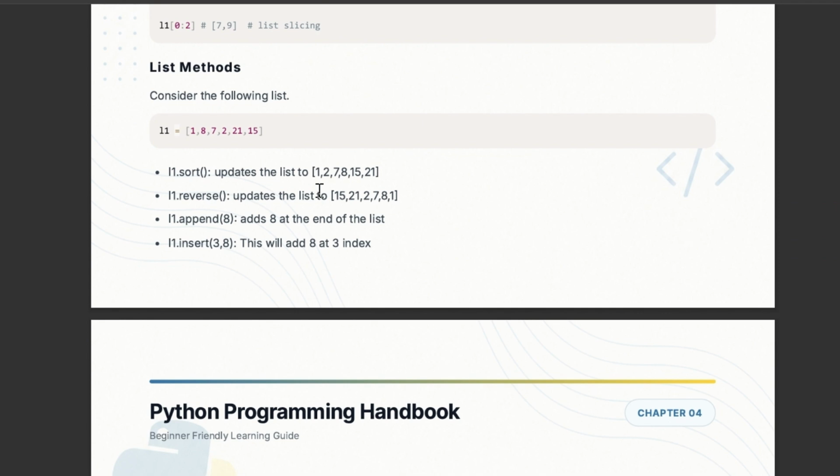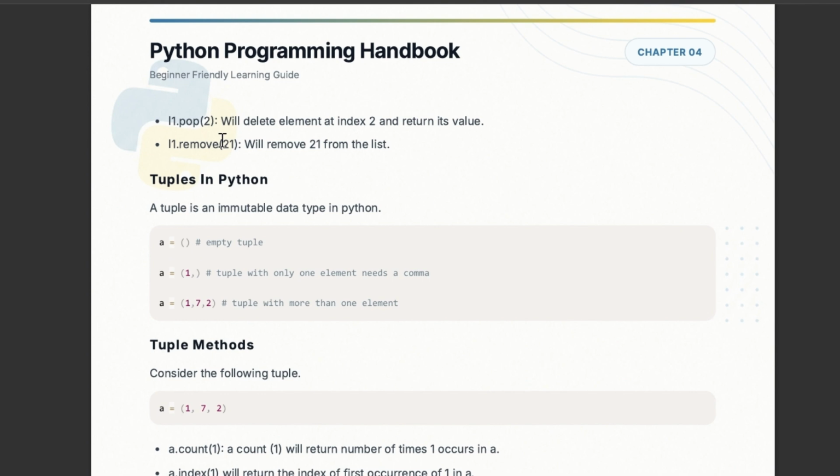Lists are mutable. How? We can sort them by using the sort function. By using the reverse function, we can reverse them. By using append, we can append any value at the end of the list. Insert: at the third index, we are going to insert the value 8. List 1 pop: at the second index, we will pop the value, so the element will be deleted. And by the remove function, we will remove the value 21 from the list.